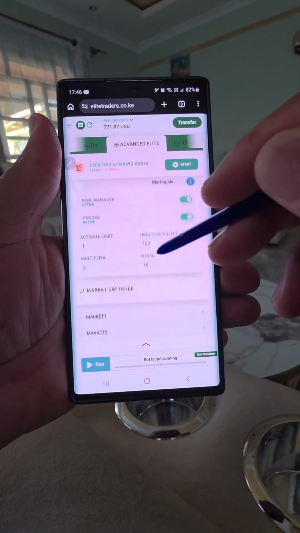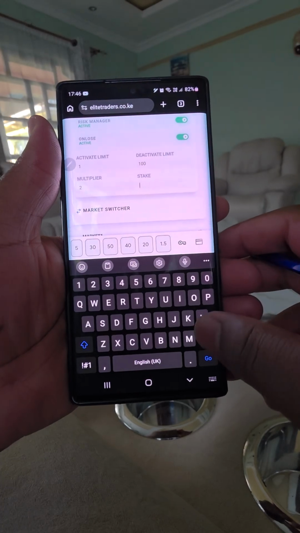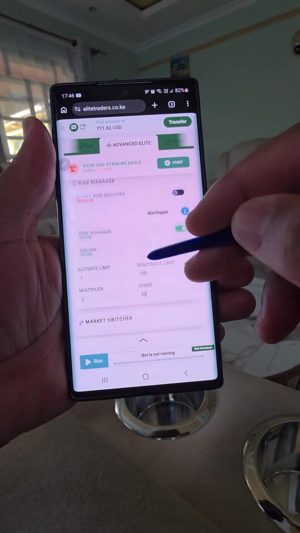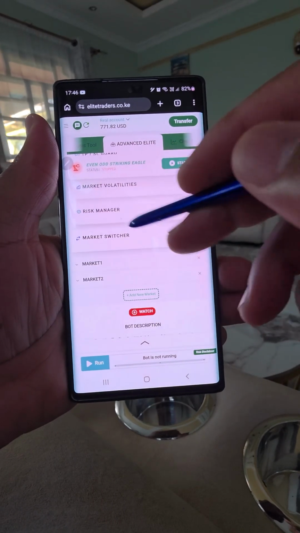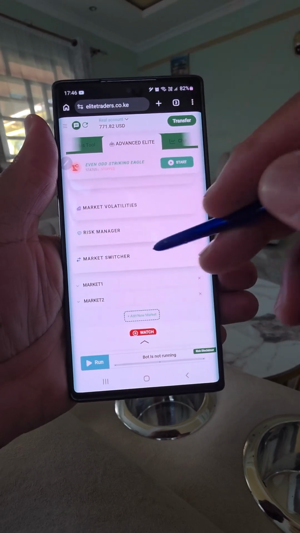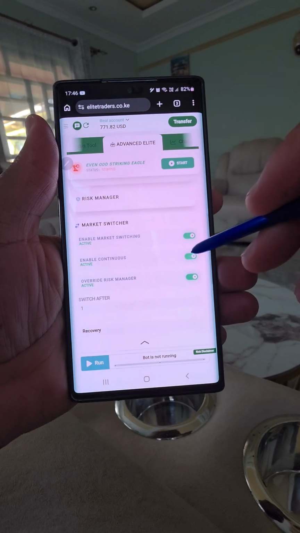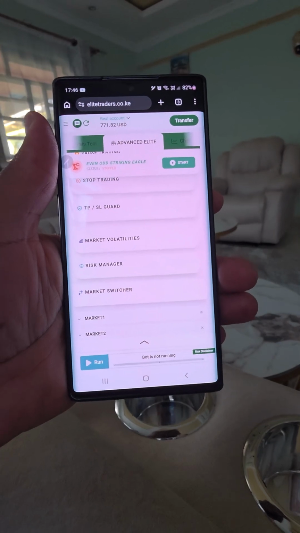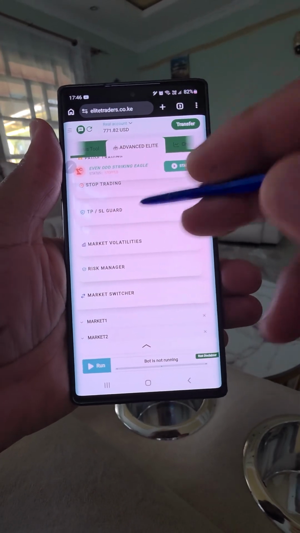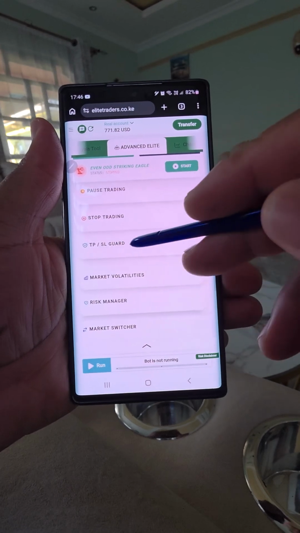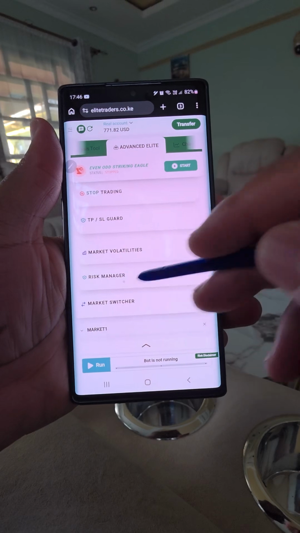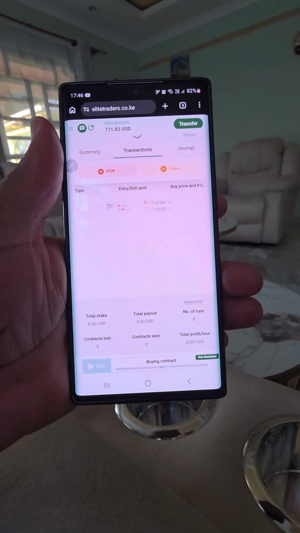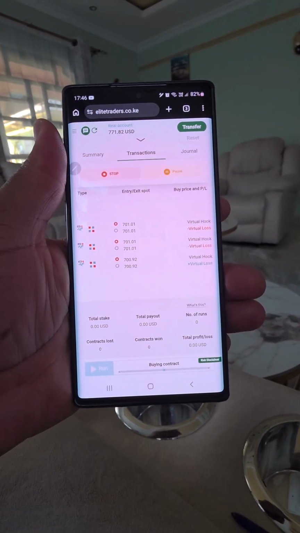Risk manager, based on how much should we stake? Let's take 35 USD, so that we can take a few contracts and hit our target profit. Then click there. In case you want to do scalping, you just need to click the switcher and disable this icon. But personally, I want the robot to learn continuously, because when scalping, when the robot makes a win, you want it to stop. So I have only set up the stop trading, the target profit and stop loss, the volatilities, and the risk manager. Just click start to start the execution, and the robot will start executing virtual trades on even market.